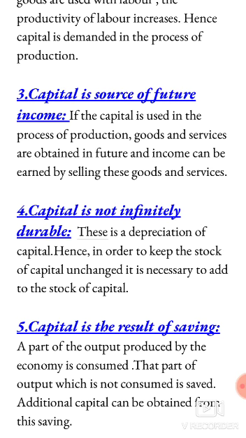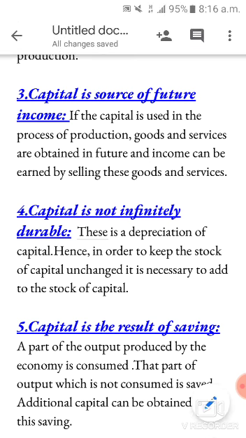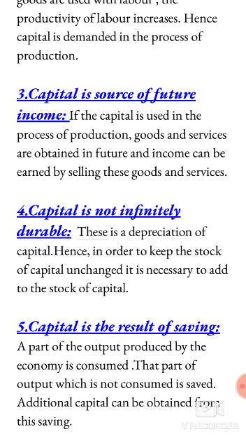Additional capital can be obtained from these savings. So some part we consume and the part we do not consume, which we save, we again use to obtain capital. That is the reason capital is the result of saving.